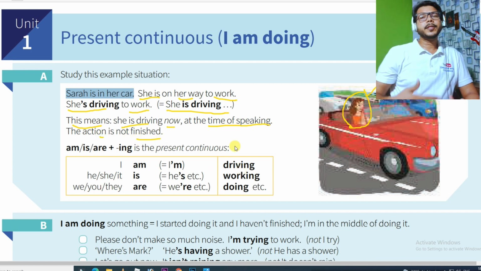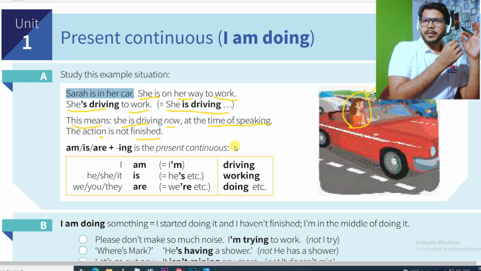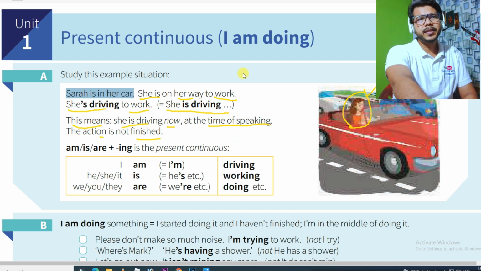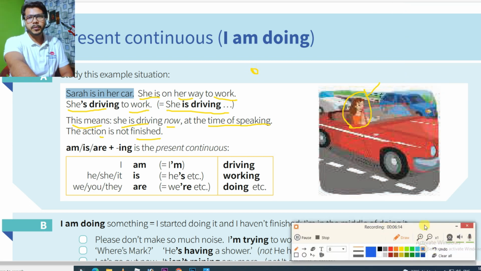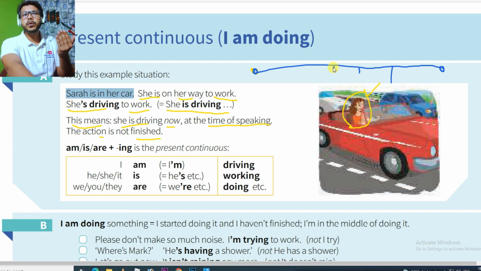See what present continuous means. Present continuous means any action has started. Okay, suppose the action started at this time. Let me change the color, then you can understand in a proper way, I hope. See, this is the point where the action started, and this is the point when the action will finish. But at this point, we can see that the action is not finished. We don't know when the action started. We don't know when the action is going to finish. We simply know that the action is going on.